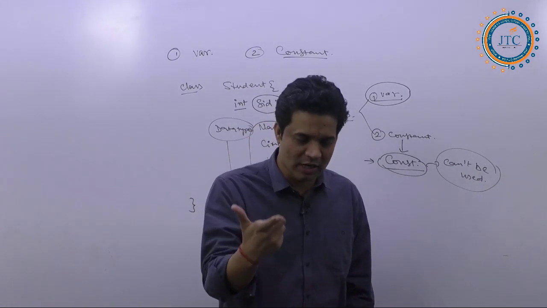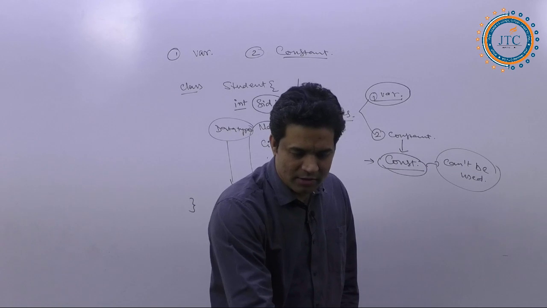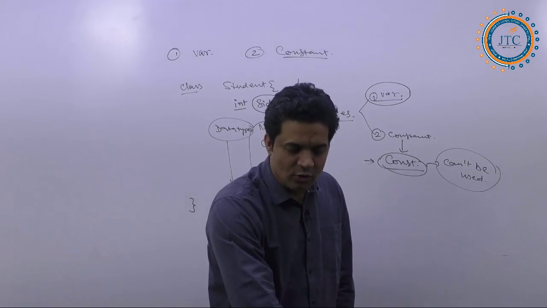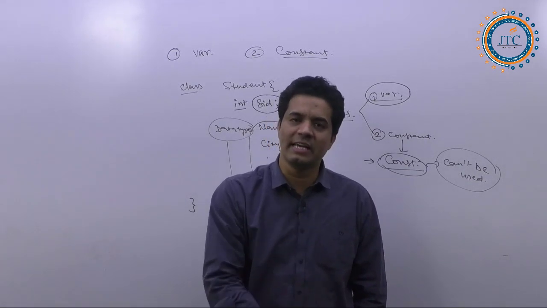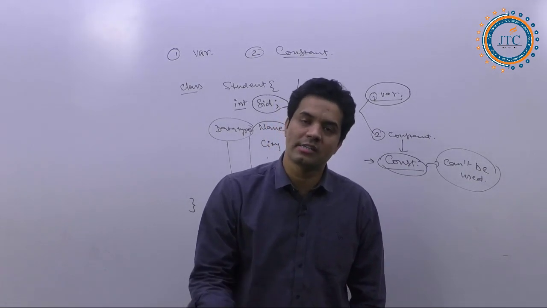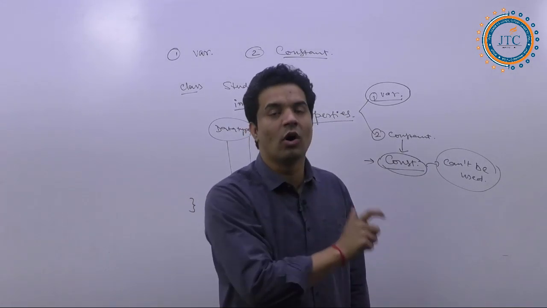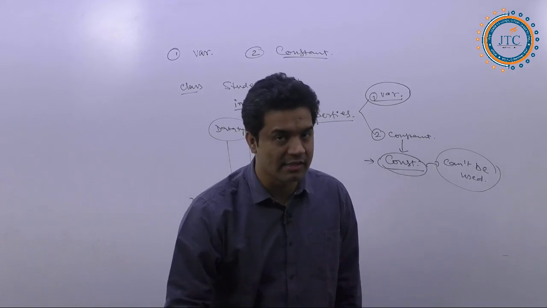Simple thing. Are you getting my point? The values which are going to be the same, we call a constant, and the one which is not the same, we call a variable.